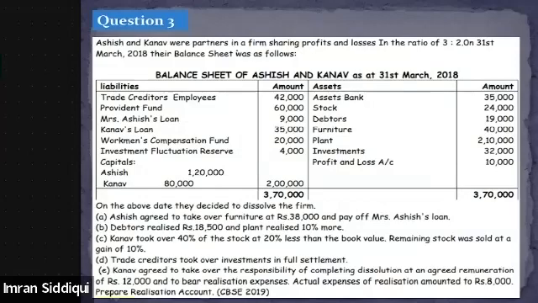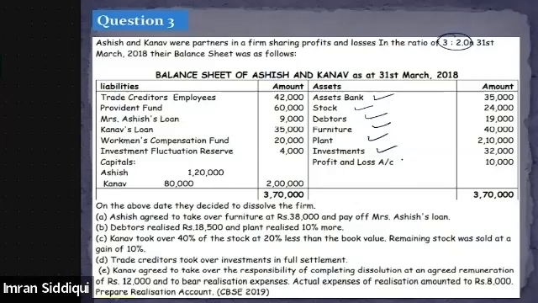All right, everyone. So question number 3. Let's just read this question first of all. It says that Ashish and Kanav were partners in a firm, sharing profit and losses in the ratio 3:2. The balance sheet is given for the year ended 31st of March 2018. On the asset side, you can clearly see we have bank balance, stock, debtor, furniture, plant, investment, and then we have a debit balance of the profit and loss.